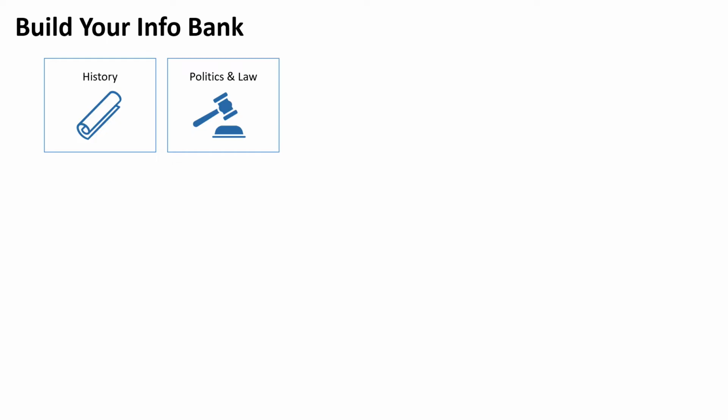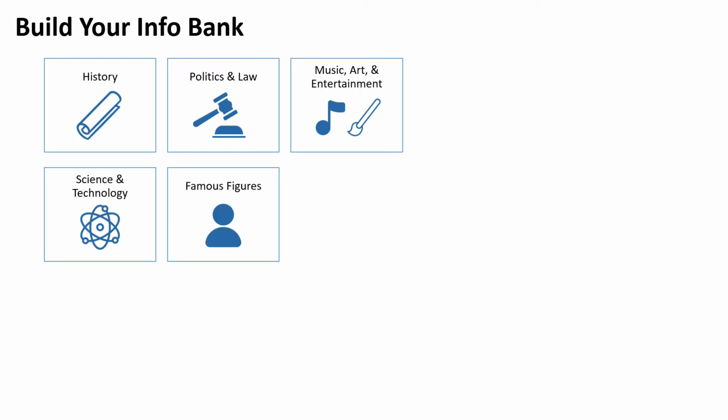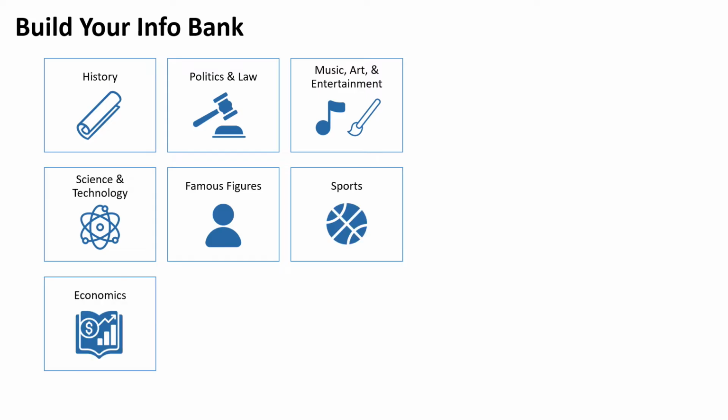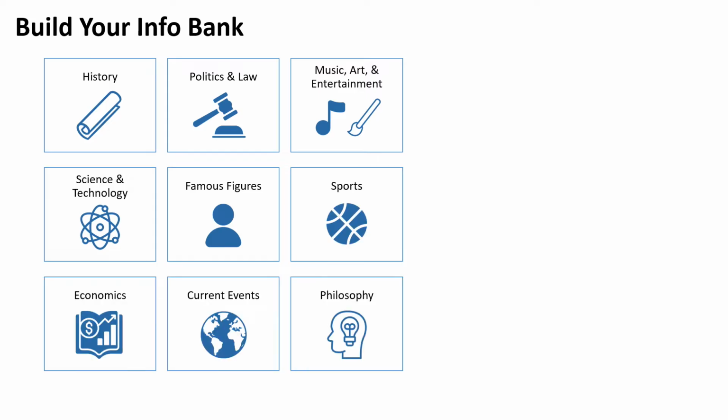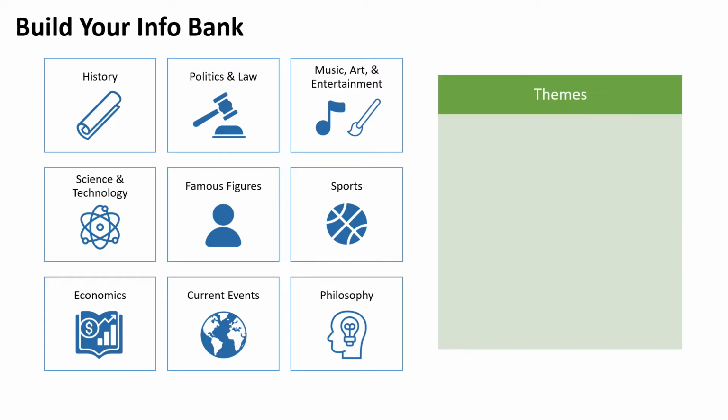Your infobank is a chart with information on a variety of topics, including history, politics and law, music, art and entertainment, science and technology, famous figures, sports, economics, current events, philosophy, and more. You'll choose specific events or concepts within each of these categories based on your interests and do some research on each one. It's important that you choose your topics strategically to cover a wide array of themes so that your infobank will prepare you for any prompt the College Board throws your way.